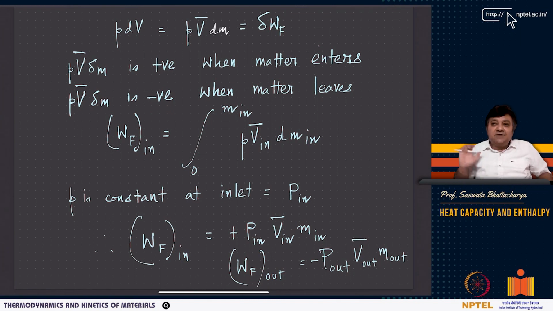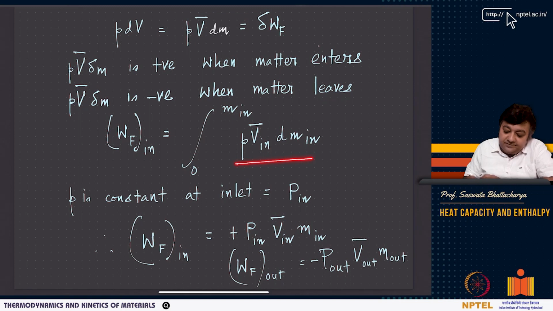What is coming in we take as positive, that's the convention, and P V bar dm out we take as negative. Again a convention. Whatever is coming in gives a positive contribution, and coming out gives a negative contribution.